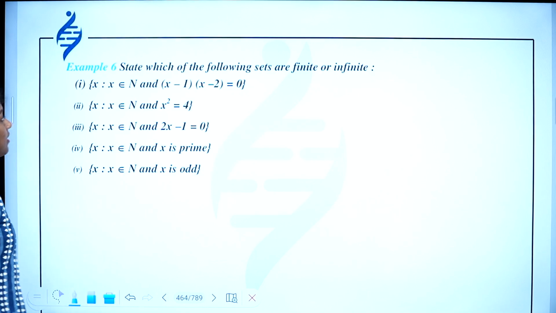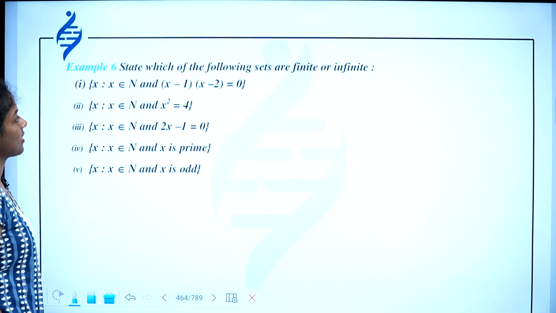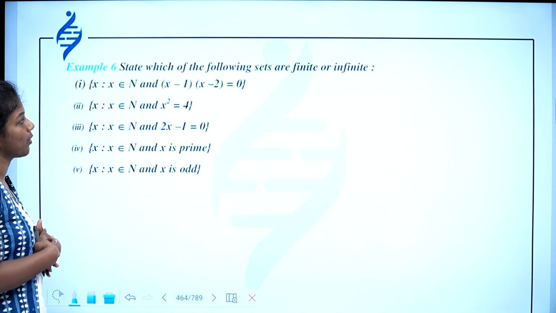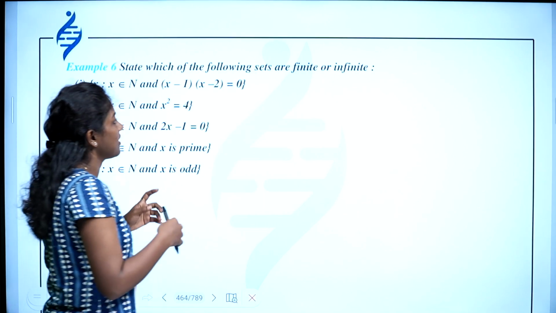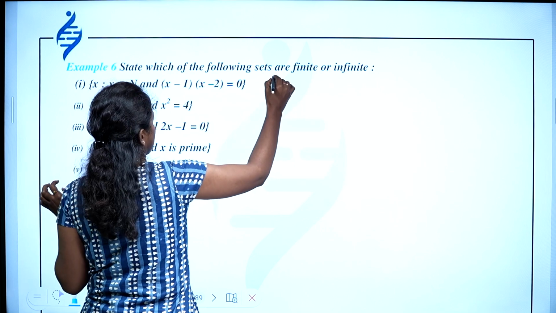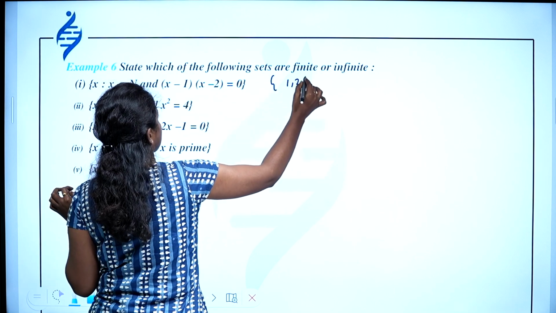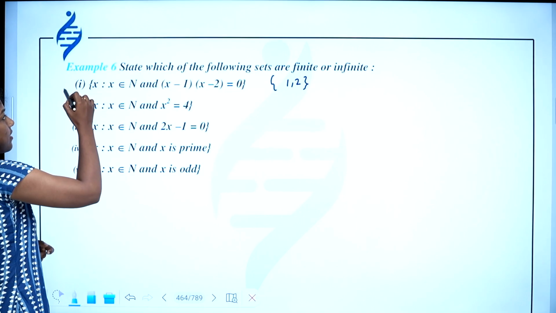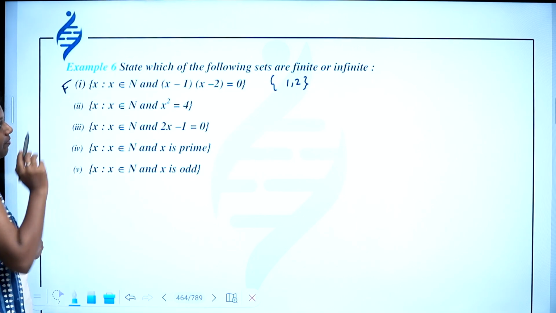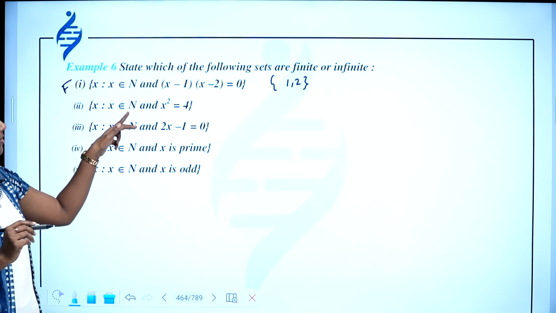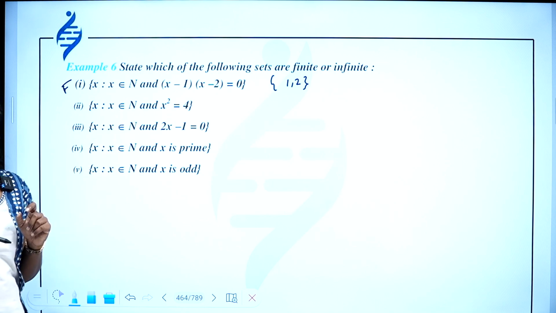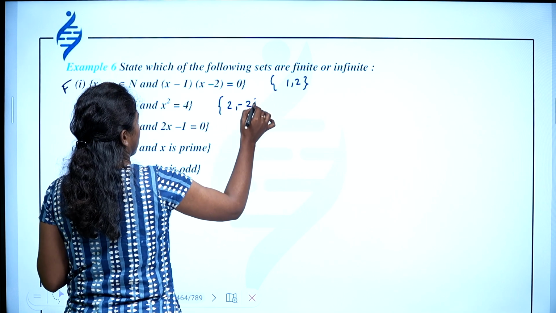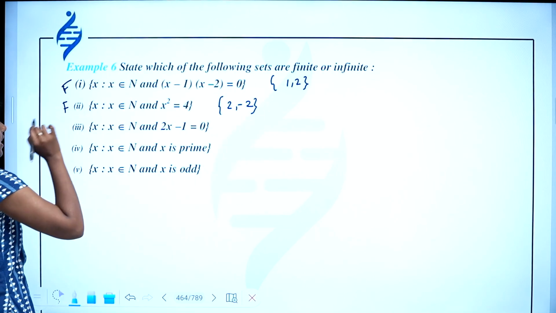State which of the following sets are finite or infinite. First, x such that x belongs to N and (x minus 1)(x minus 2) equals 0. This set will have 1 and 2, so this is a finite set. Then x such that x belongs to N and x square equals 4. So this is plus 2 and minus 2. This is also finite.